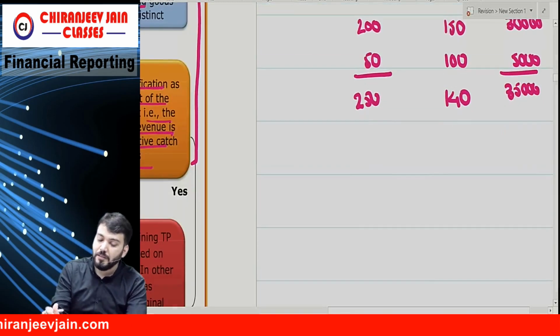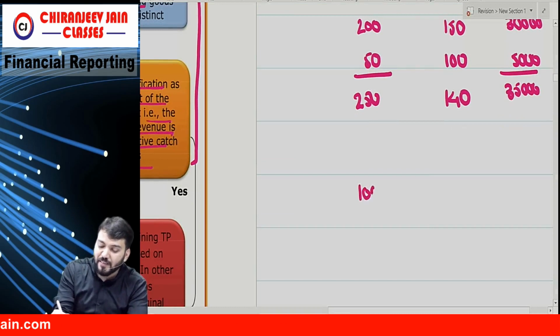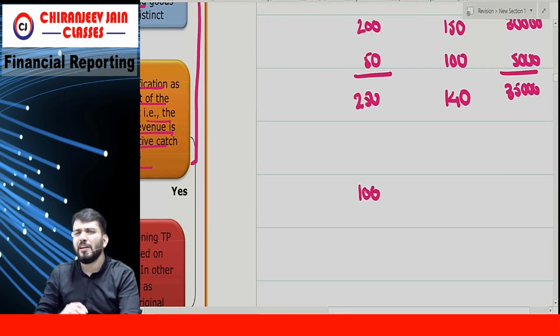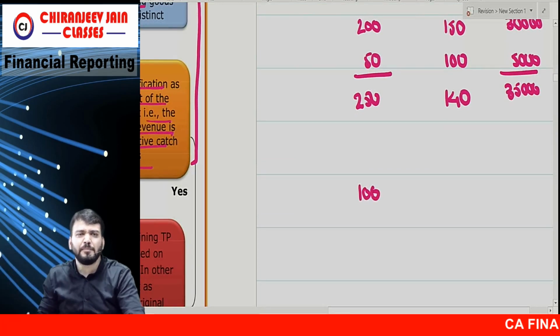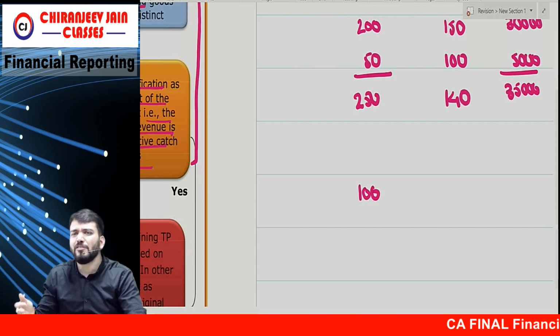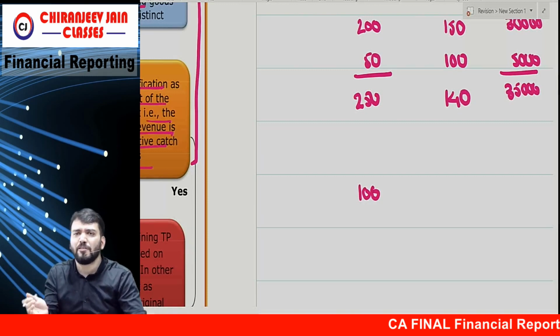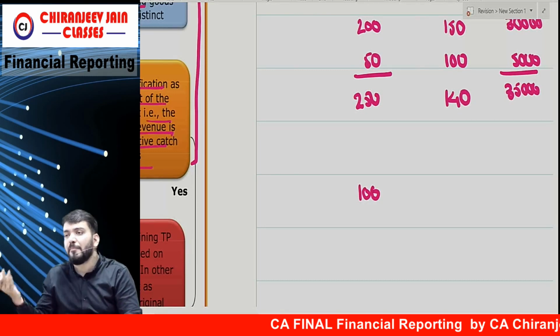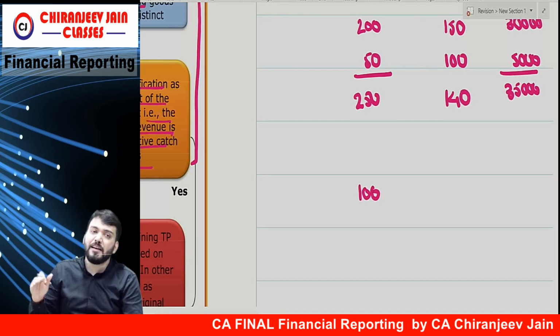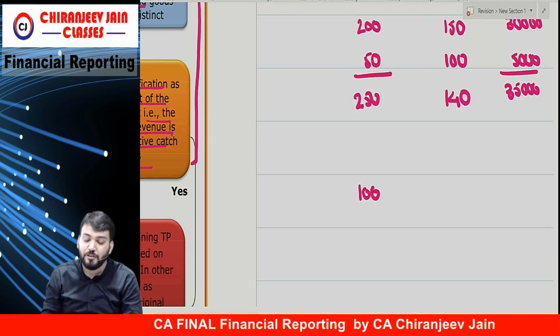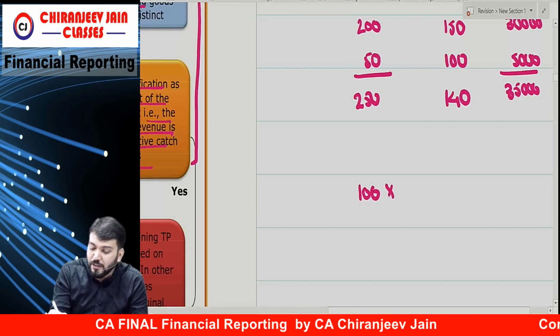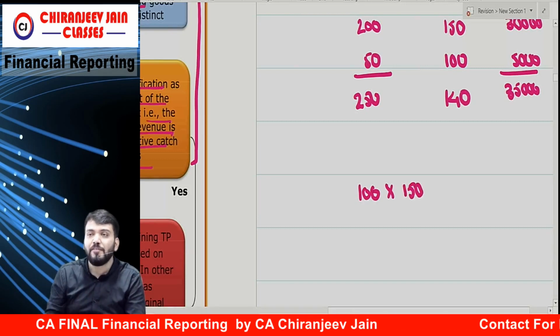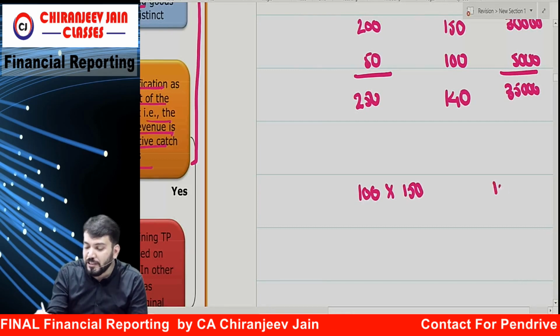Now, since 100 hours service has been done, revenue can be recognized based on number of hours. So we have already recognized 100 into 150, 15,000 revenue.